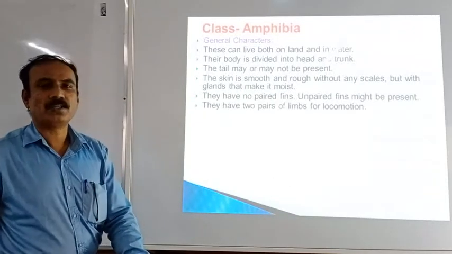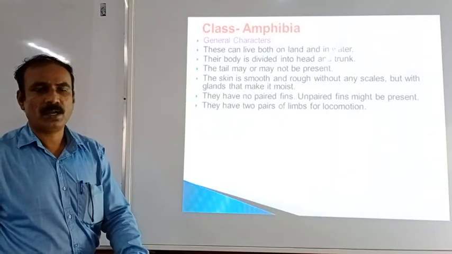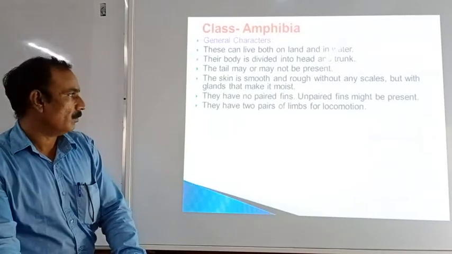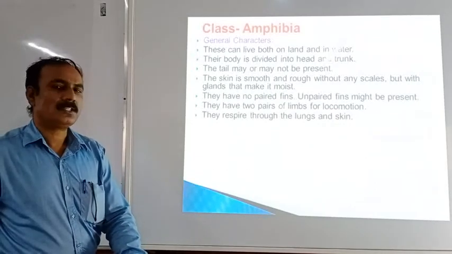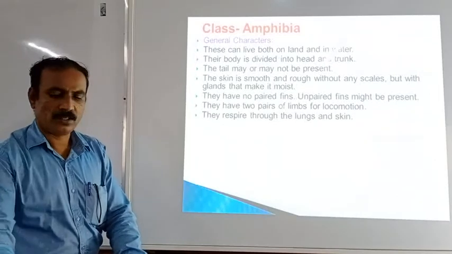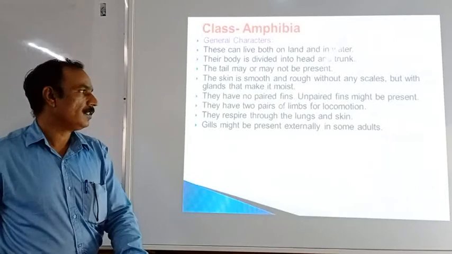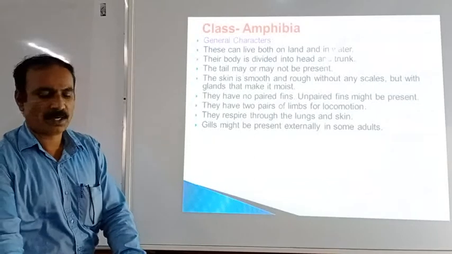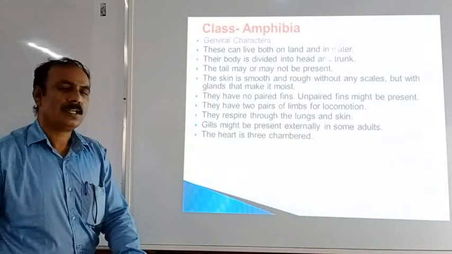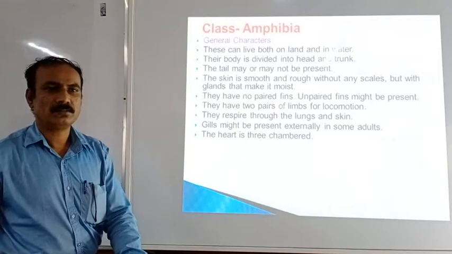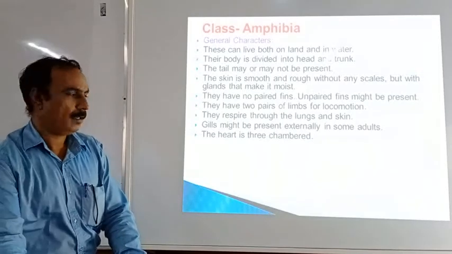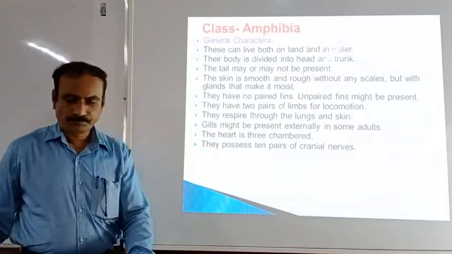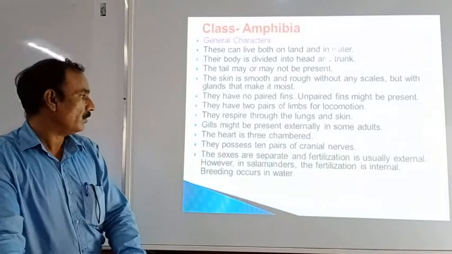Then there are two pairs of limbs for locomotion, hind limbs and forelimbs. These two pairs are present for the locomotion purpose. Respiration takes place through the lungs and the skin. Gills might be present externally in some adults. There are three chambers in the heart, two auricles and one ventricle. There are 10 pairs of cranial nerves in the amphibians.